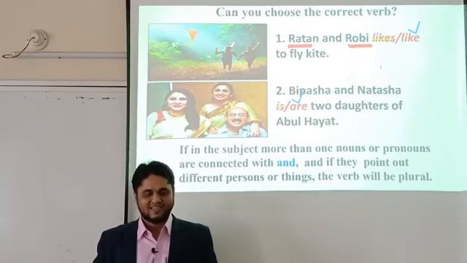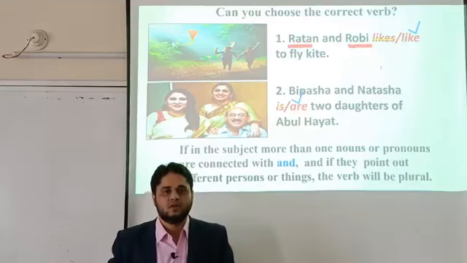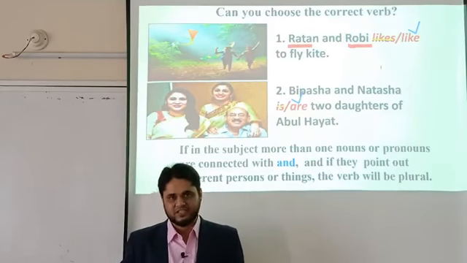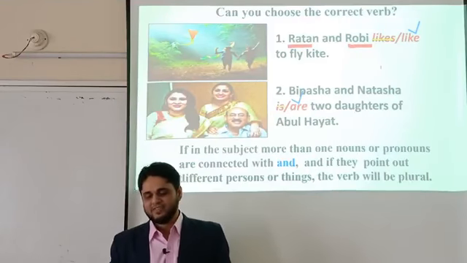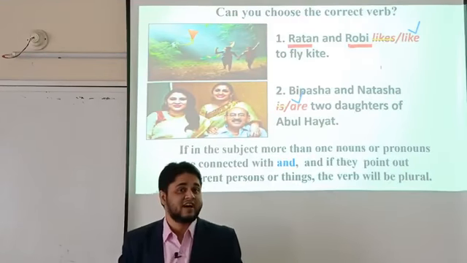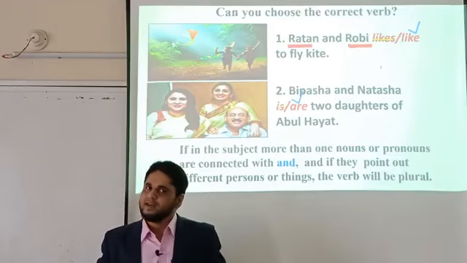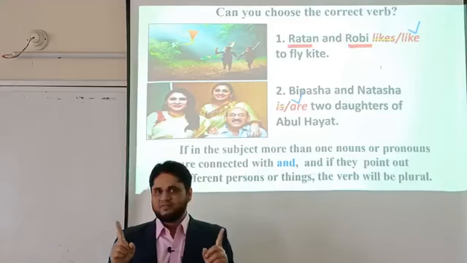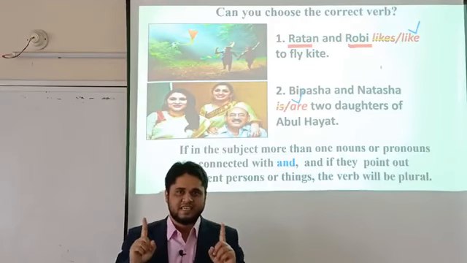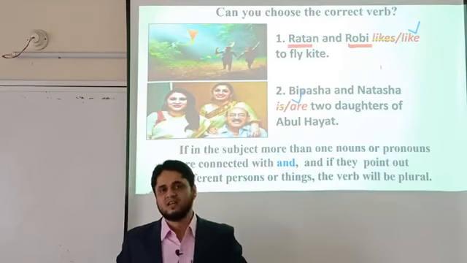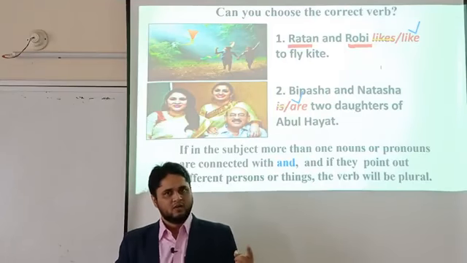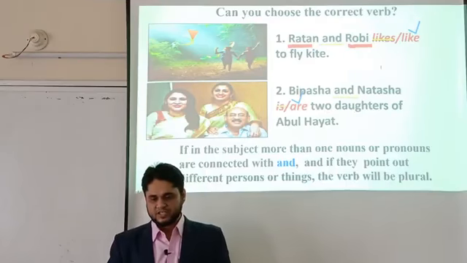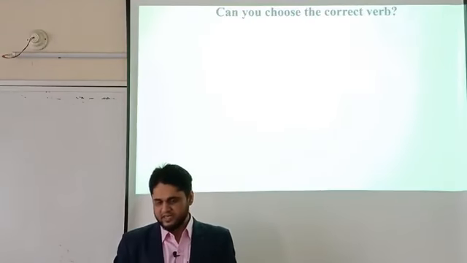So the rule is, if the subject has more than one noun or pronoun connected with and, and if they point out different persons or things or different ideas or different methods, the verb will be plural. If two nouns, two different persons, two different ideas, two different things are connected by the coordinating conjunction and, it will be a plural subject, and the verb will also be plural. I think you can understand the matter. So let's see our next slide.